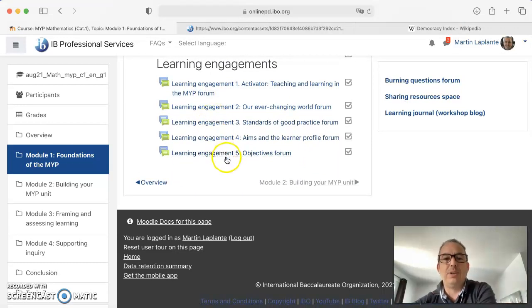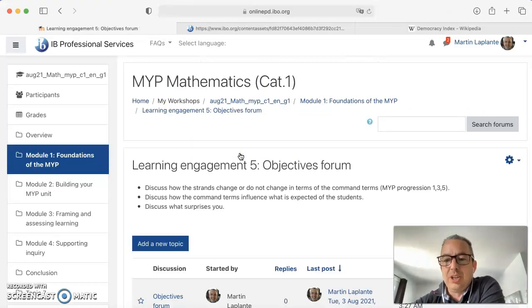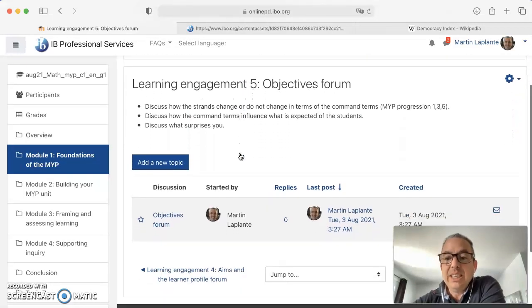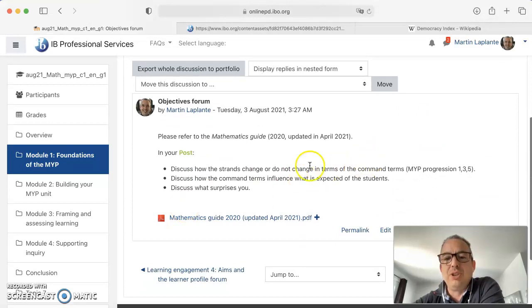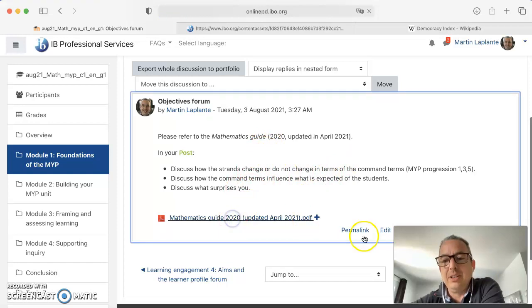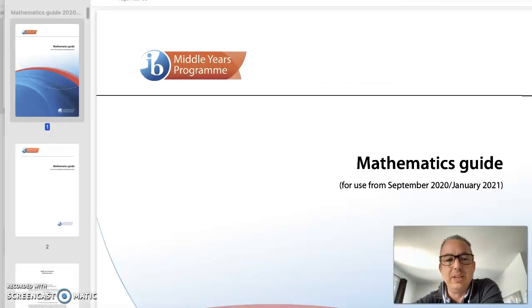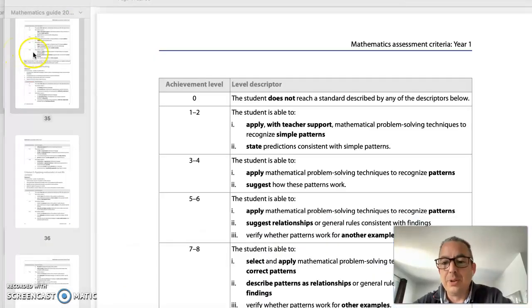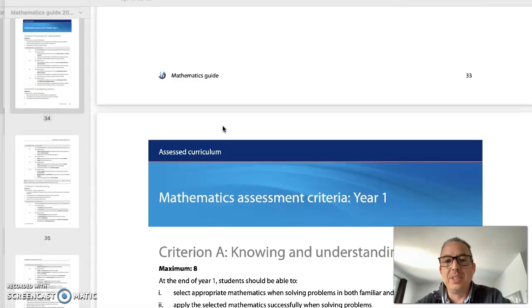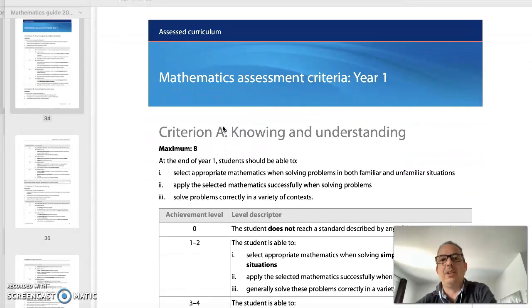And then there is the last one, which is here, about the objectives, introducing you to evaluation. There is an objective forum, and you will look at the progression of the rubrics from year 1, 3, and 5, which are all available in the mathematics guide. If I click on it, I can show you where it is. Now I've looked it up, so you'll see that on page 34 there are the rubrics.